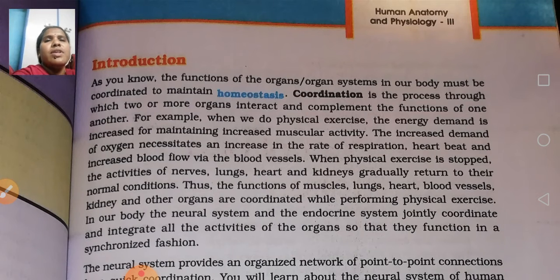As you know, the functions of the organ systems in our body must be coordinated. Why does it have to be coordinated? To maintain homeostasis. That is the reason all the organs in our body have to be coordinated to maintain homeostasis. The main definition of coordination is the process through which two or more organs interact and complement the functions of one another. It has to be coordinated, working together.